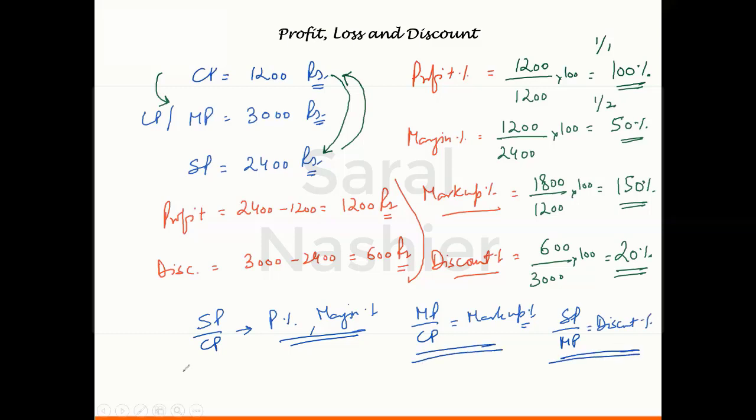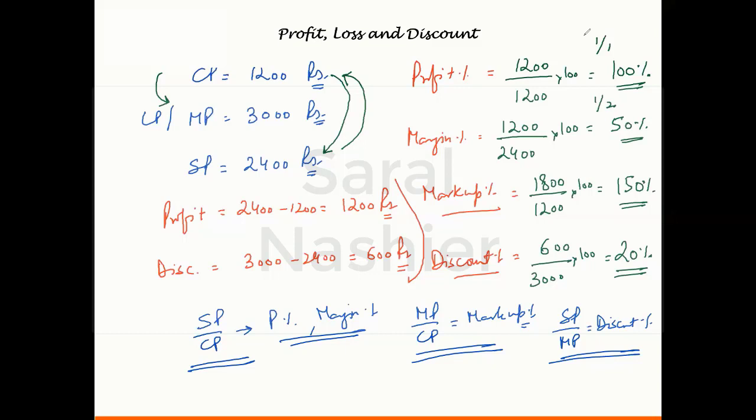So mostly in the questions of profit, loss and discount, you will find generally they will give you two of these ratios and ask about the third. Sometimes they'll give you the profit and markup and ask about discount. Sometimes they'll give you markup and discount and ask about profit. Sometimes they'll give you profit and discount and ask about markup.